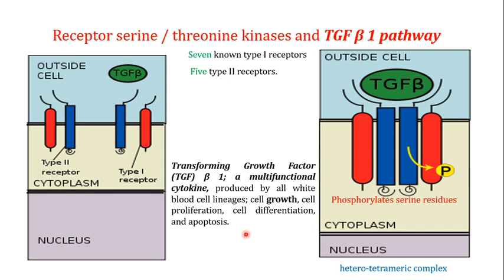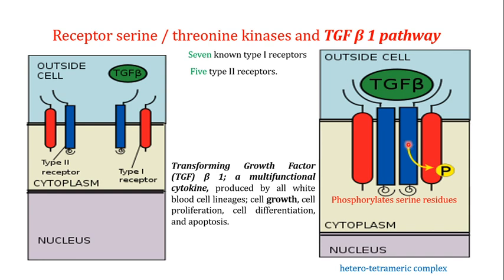Now when the type 2 receptor and the type 1 receptor come close to each other in response to the binding of the transforming growth factor beta to receptor type 2, the type 2 receptor is going to phosphorylate the serine residues in the type 1 receptor. As we are talking about the receptor serine threonine kinase, that means that the type 2 receptor has kinase activity, and that specific kinase activity is serine threonine in nature.